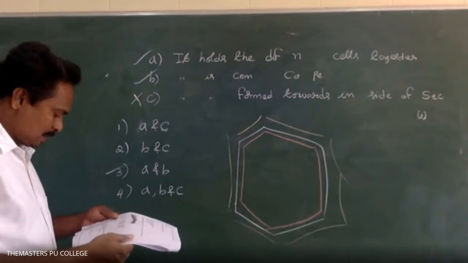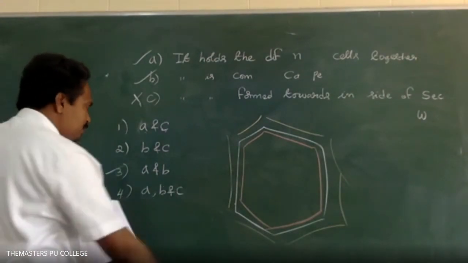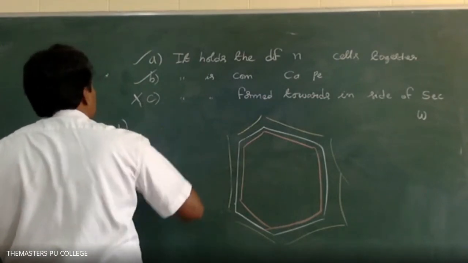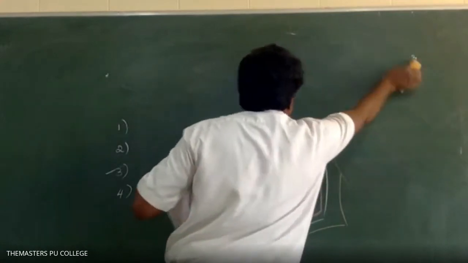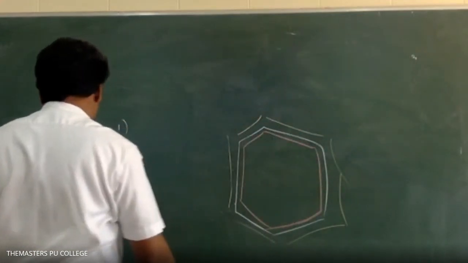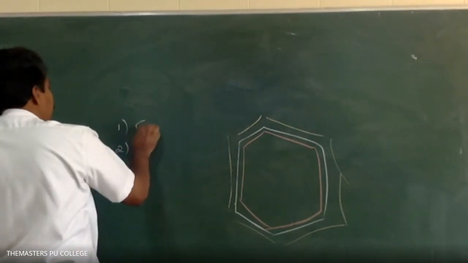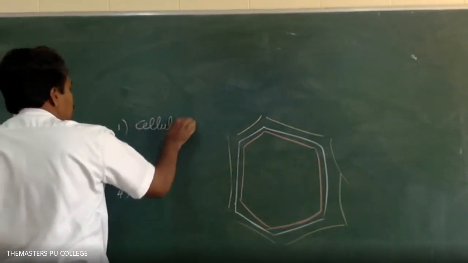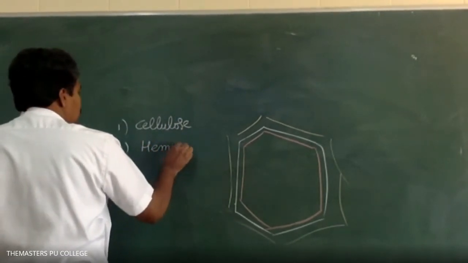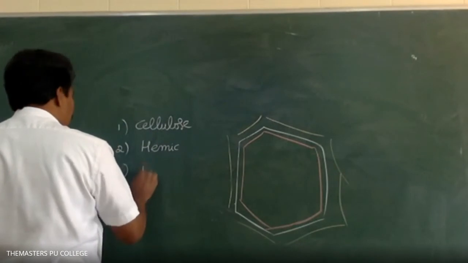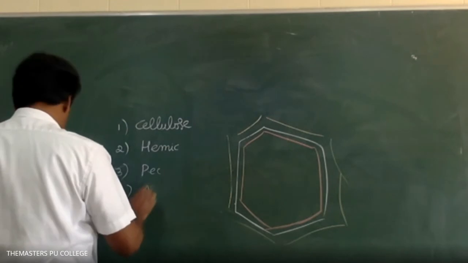Next, common cell wall materials found in plant cells are: option 1, cellulose; option 2, hemicellulose; option 3, pectin; option 4, all the above.